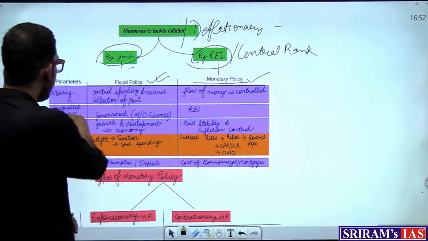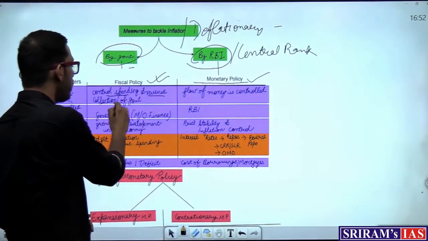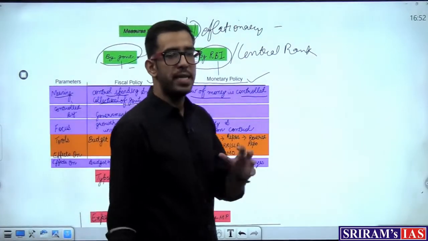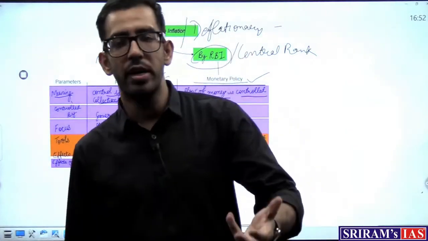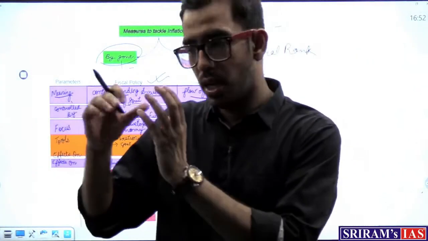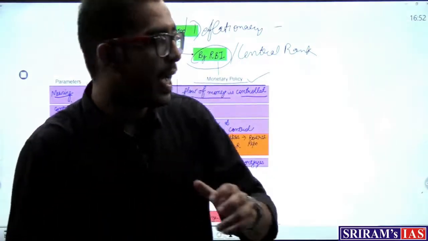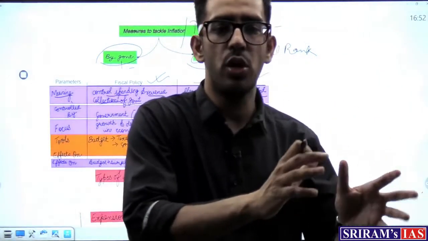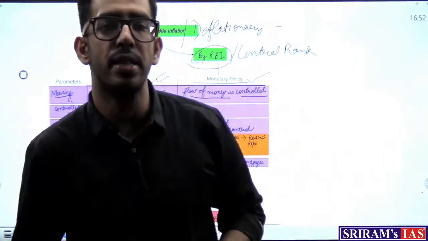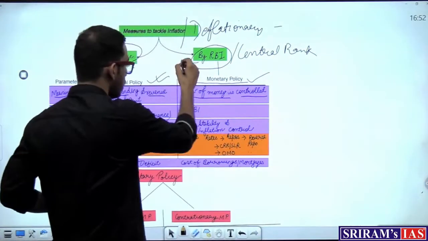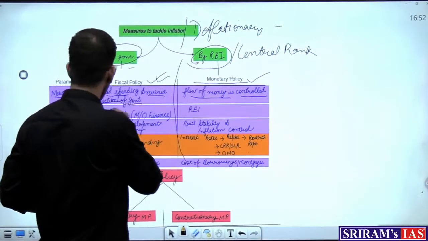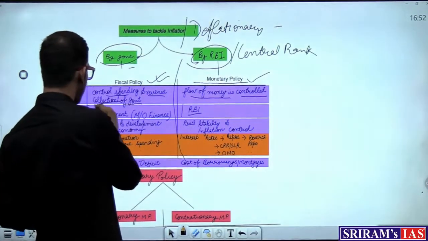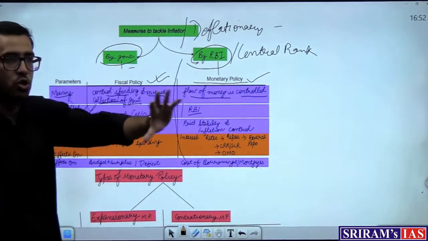As you can see here, I've written the meaning: control spending and revenue collection of the government. And in monetary policy, I've written: flow of money is controlled. The role of the government is basically to develop the economy, for the growth of the economy, as well as to control the inflationary situation. But when we talk about the RBI, the main focus is only on controlling the money supply in the economy. So the RBI controls the money supply, while fiscal policy is controlled by the government, just to show you an example.